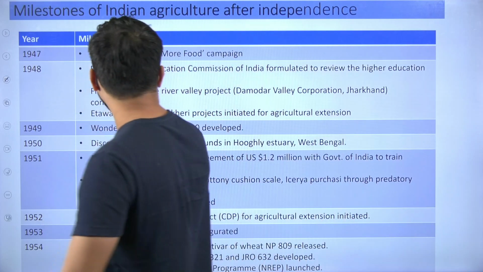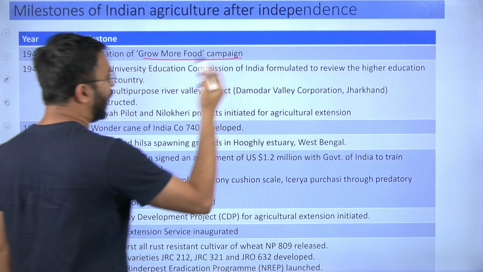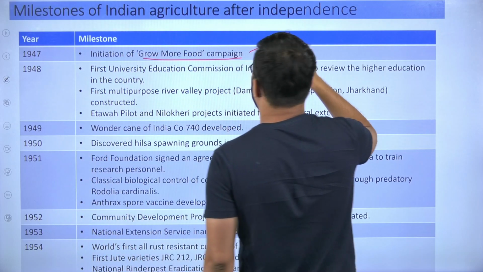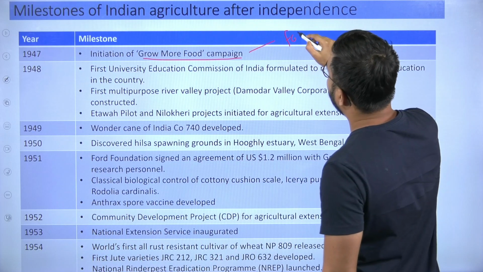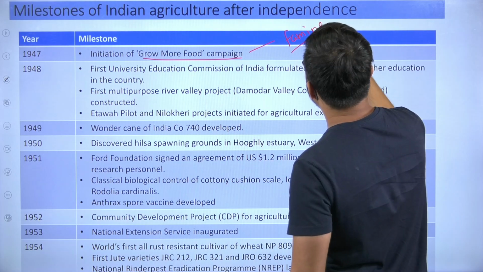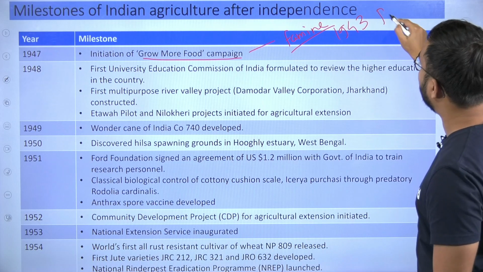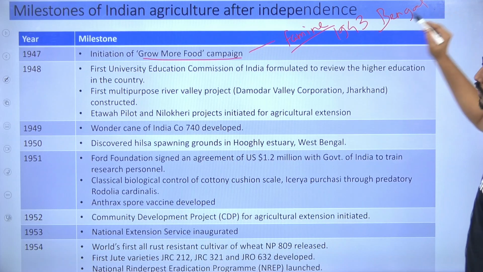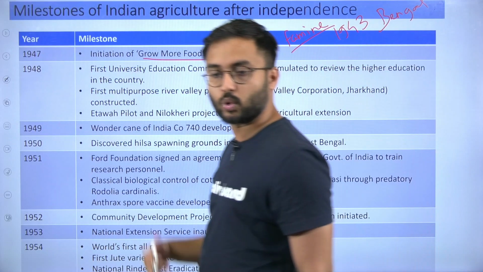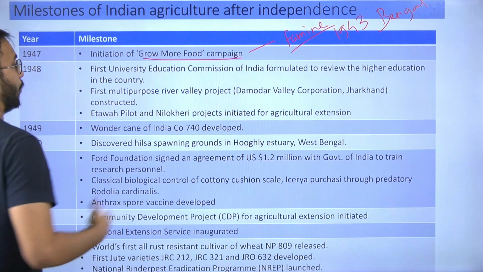Okay. 1947, Grow More Food Campaign. Why was this done? Look at the year, 1947. It is very close to the famine which occurred in 1943 in Bengal. Because of that, the Grow More Food Campaign was started so as to produce surplus crop production.